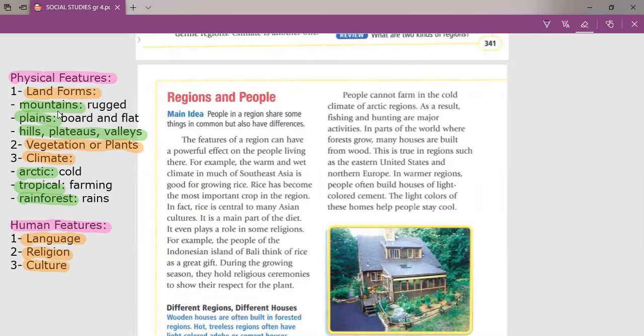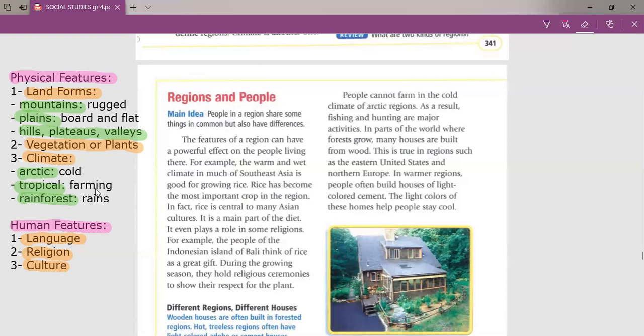If they live in cold or Arctic regions, what does this mean? In the Arctic region, it means there is no farming, but they practice other activities like fishing and hunting. Fishing and hunting are the major activities in the Arctic regions.